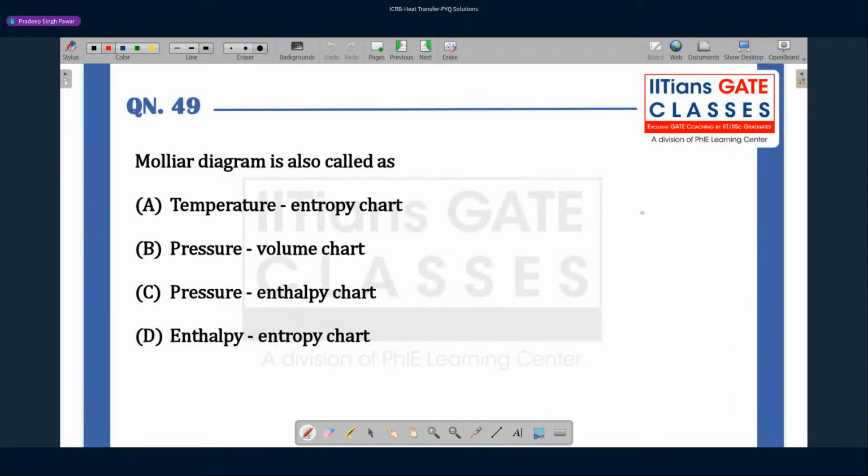Let's move to the next problem. Mollier diagram. What is a Mollier diagram? Again, a problem from the properties of pure substances. So what is the principle?